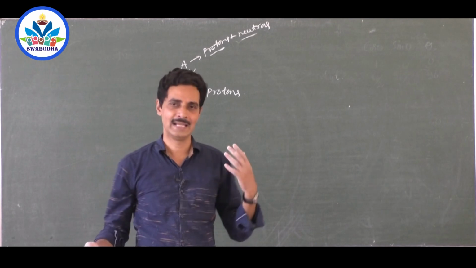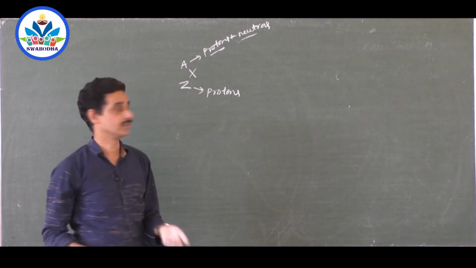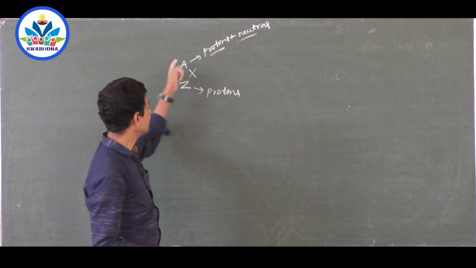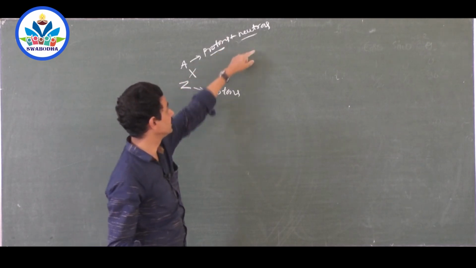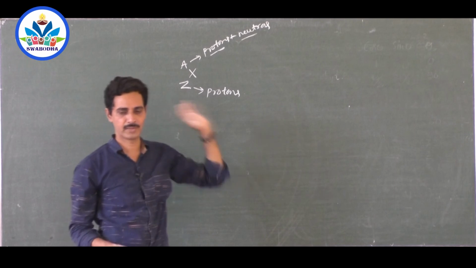But together they are called nucleons. People in India, Indians, right? Similarly, people in the nucleus, nucleons. Protons. Sir, how do you get the number of neutrons only? Subtract A minus Z. Protons plus neutrons minus protons gives the number of neutrons. A minus Z gives the number of neutrons.